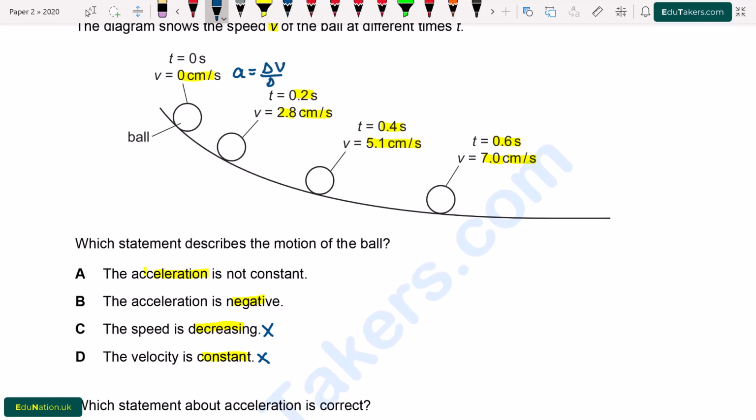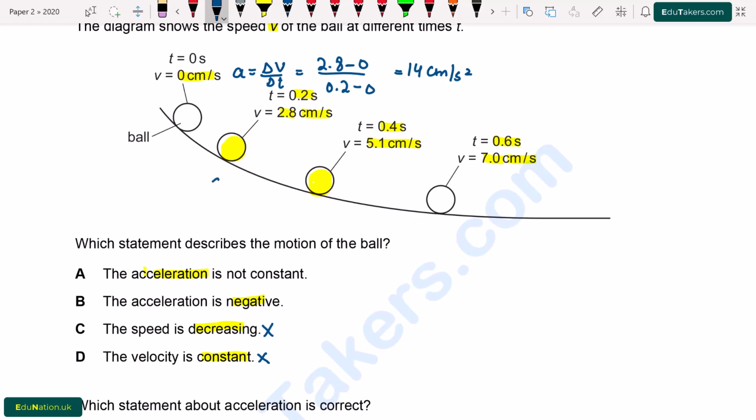Now we check the acceleration. First of all, I check here acceleration is equal to delta V over delta T, which is equal to 2.8 minus 0 divided by 0.2 minus 0. So it will be equal to 14 centimeter per second square.